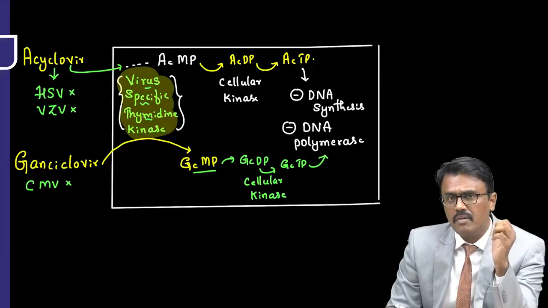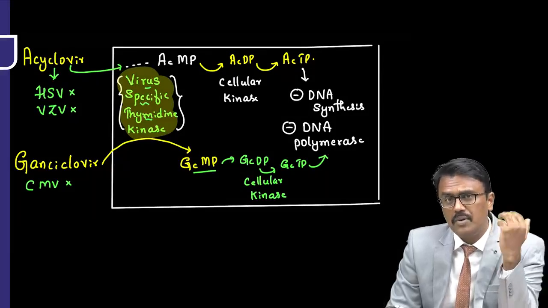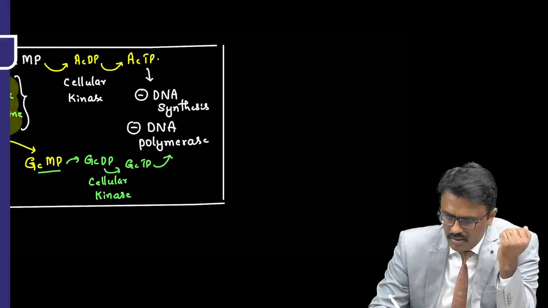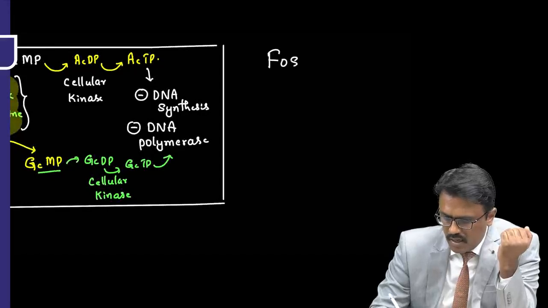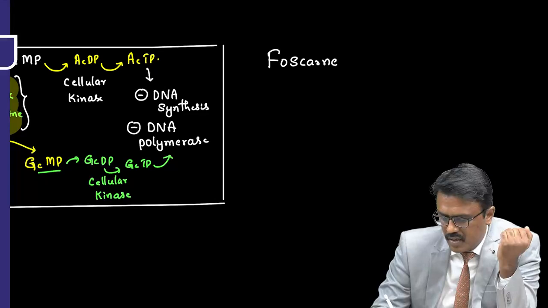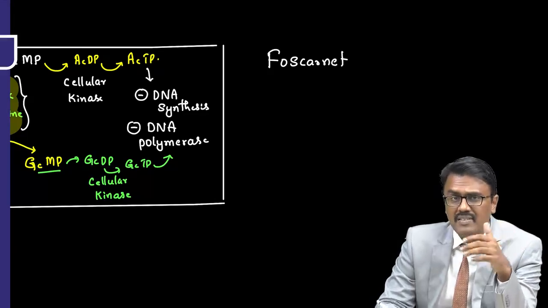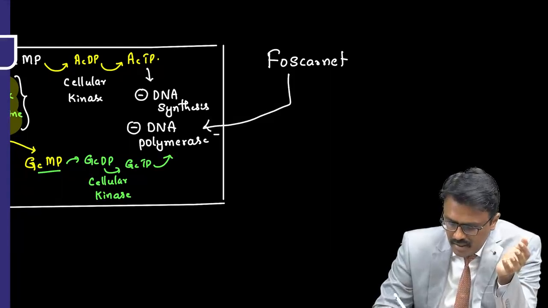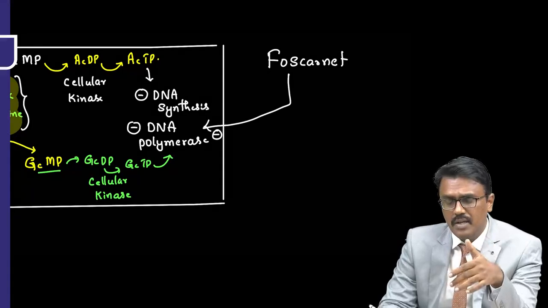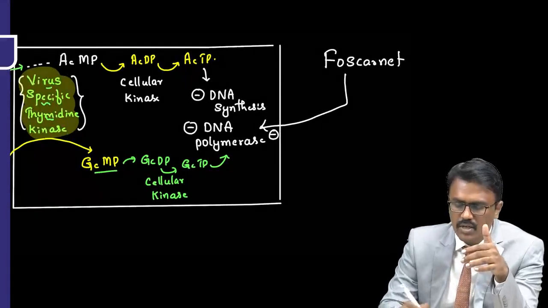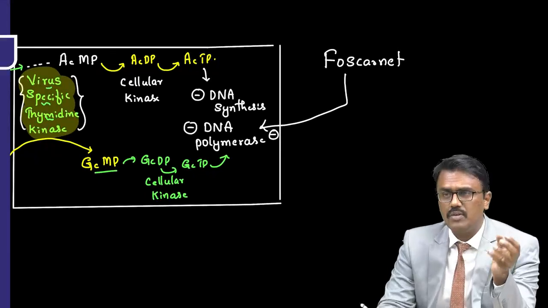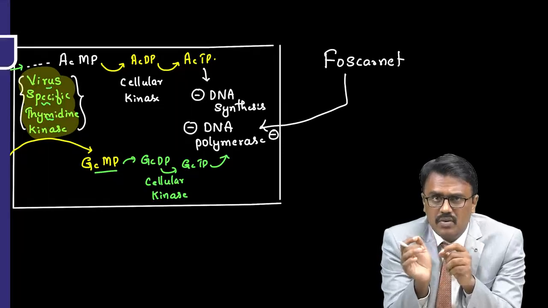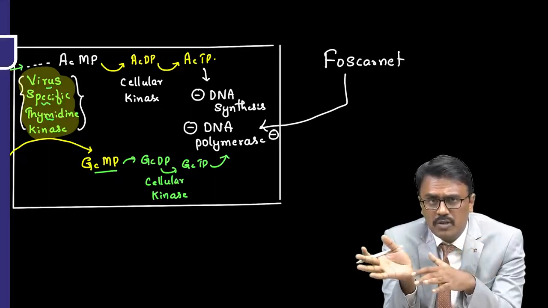Then the resistance problem. So we had to come up with some new drug for that. If they are resistant to this, there is one more new drug, called foscarnet. Foscarnet's specialty is that it doesn't require activation. It can directly inhibit the DNA polymerase without activation. So even if the virus is mutated, foscarnet can be used. That's why if there is acyclovir resistant herpes or varicella zoster, the drug of choice is foscarnet.